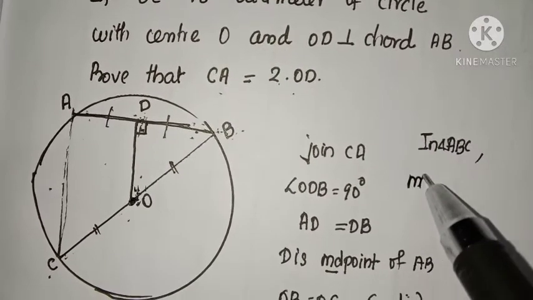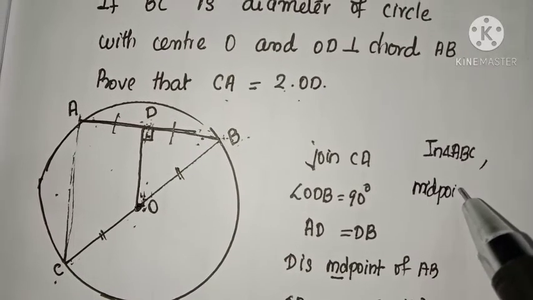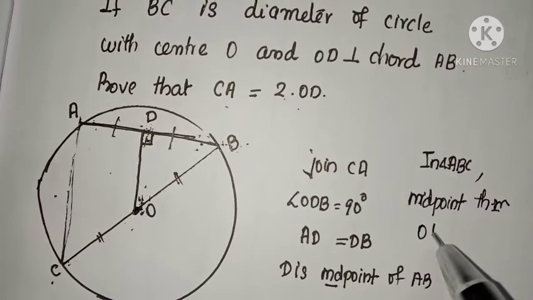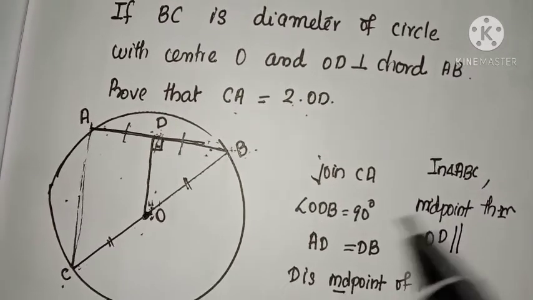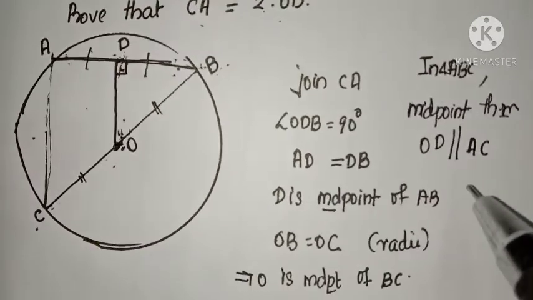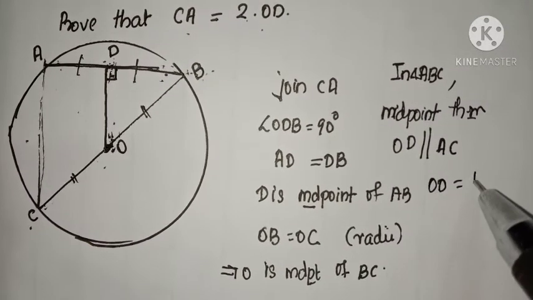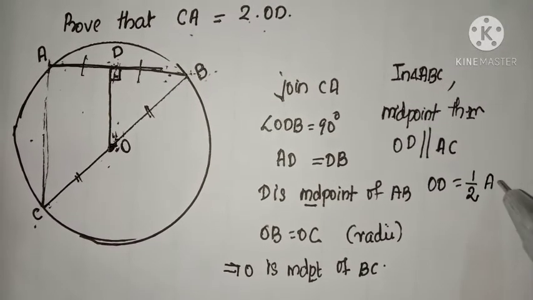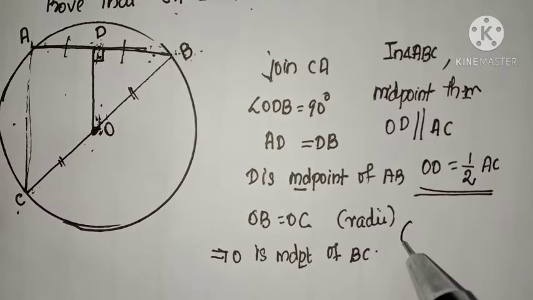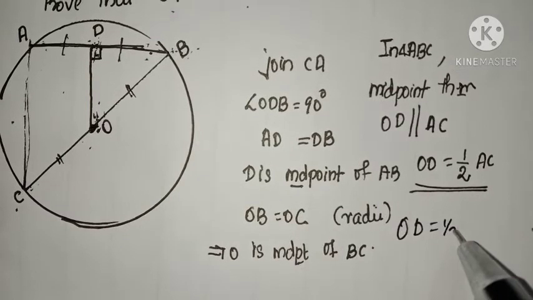So, by midpoint theorem, listen, the side OD is parallel to the third side AC. So, OD is parallel to AC and OD is half of the third side, half of AC. So, from here, OD is equal to half of AC.